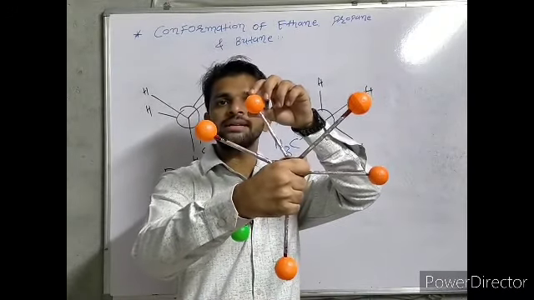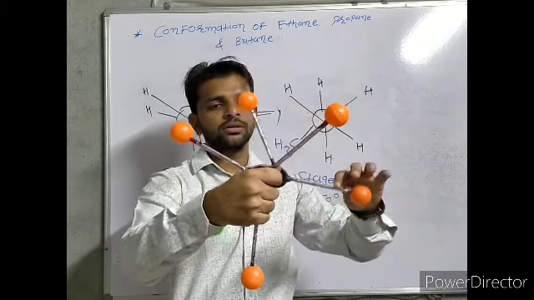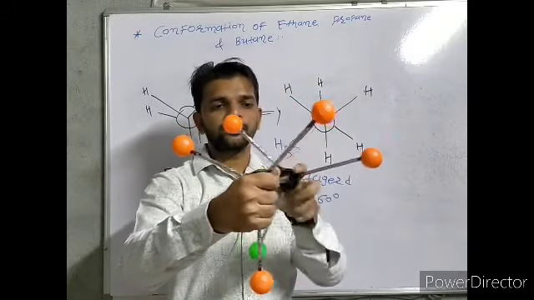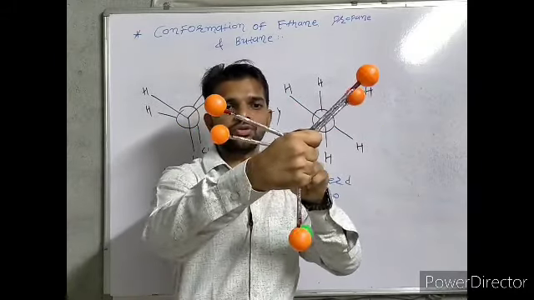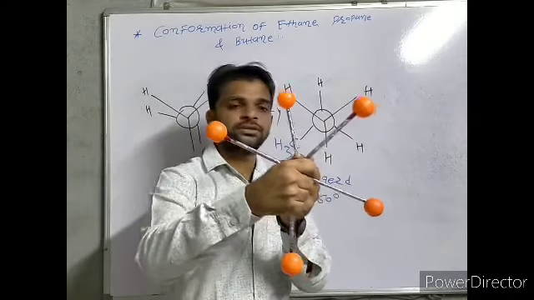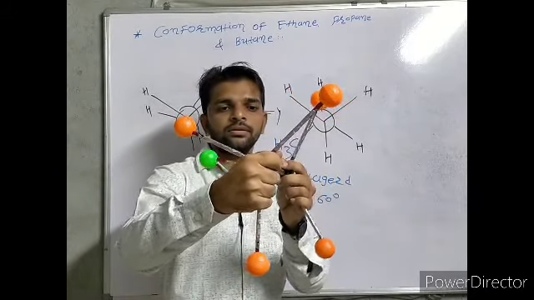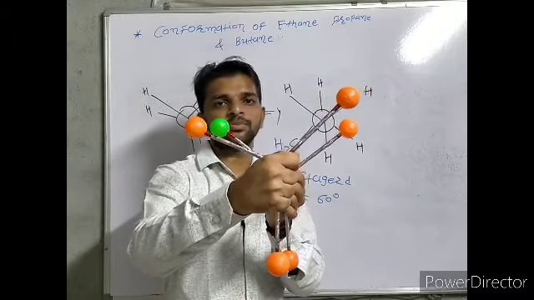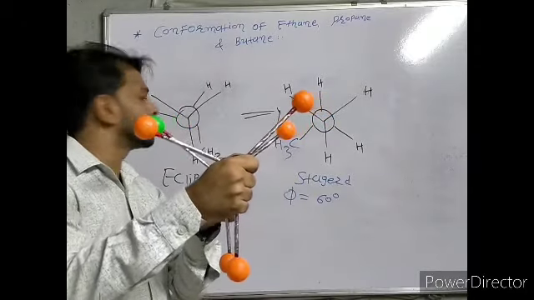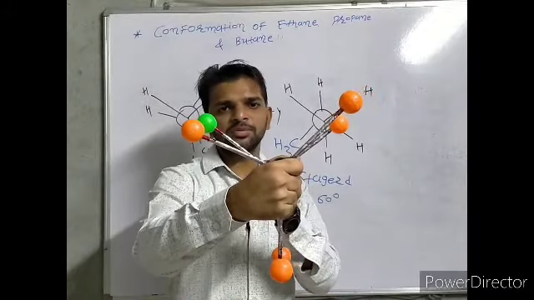Again we rotate by 60 degrees, so the total rotation is 120 degrees. This is phi equal to 0, this is 60 degrees, then we get staggered. Again we rotate, then we get a structure like this, phi is equal to 120, and this structure is known as eclipse. This is the simple eclipse structure.